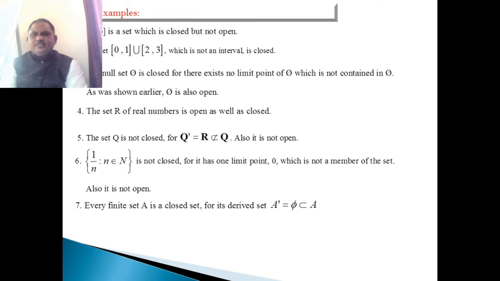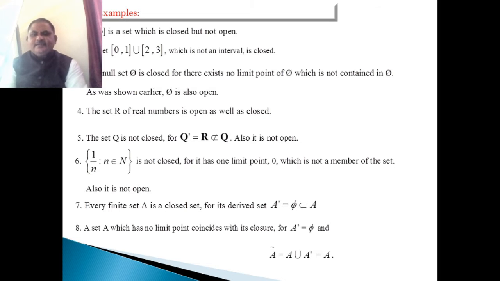Next, every finite set A is a closed set. Every finite set is not an open set, but every finite set is a closed set. For the derived set of a finite set is the empty set, and the empty set is a subset of A. Therefore, this is a closed set.